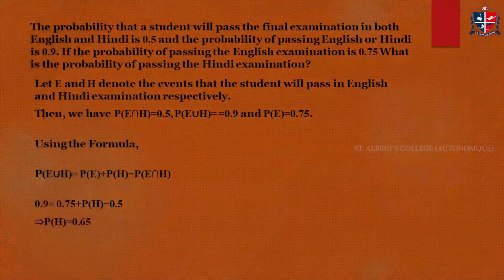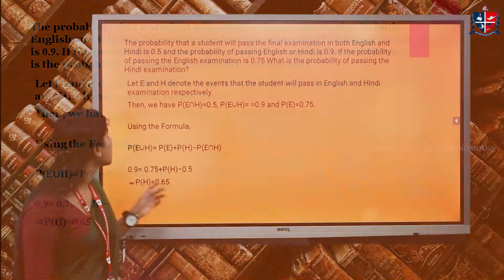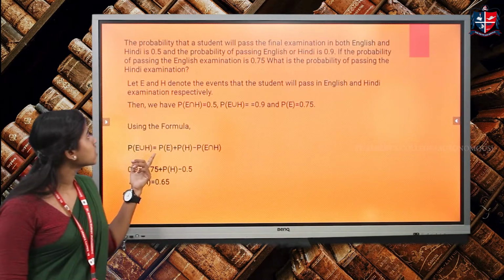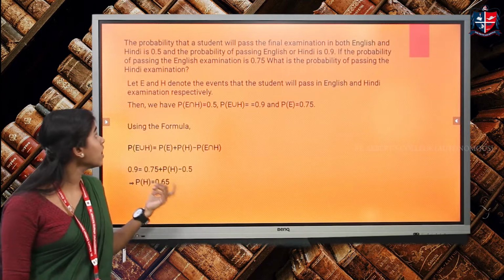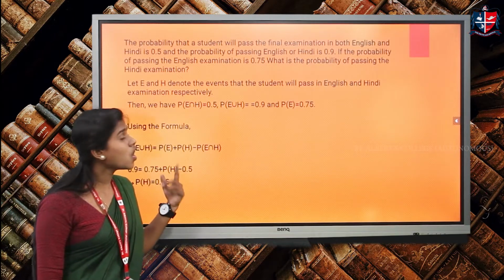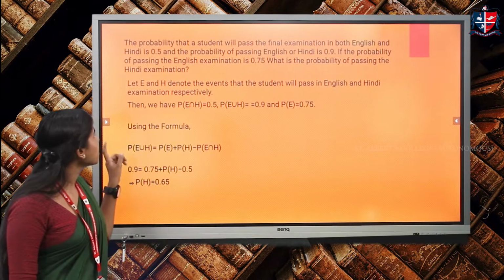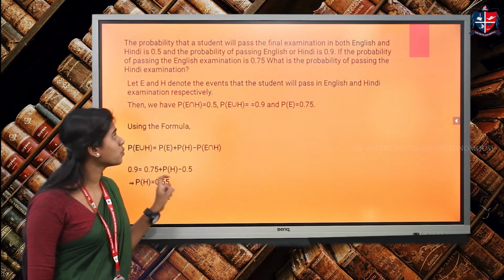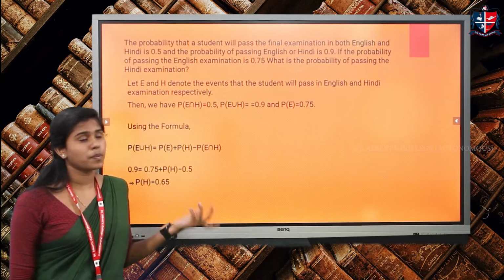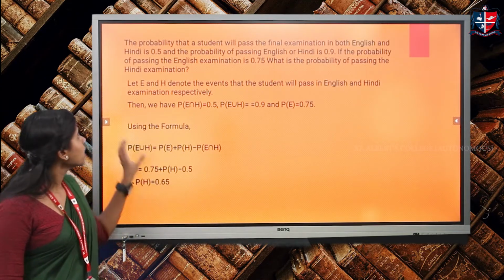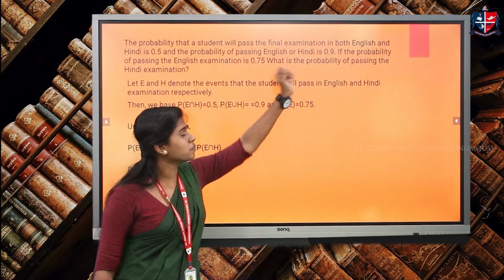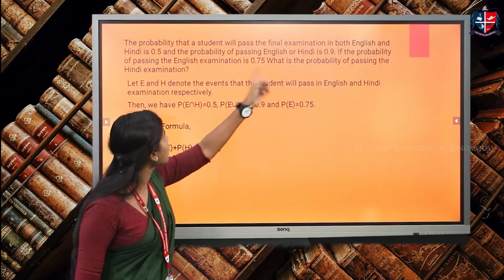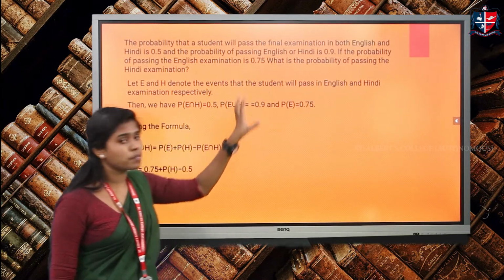So let's have a look at a problem regarding the addition rule of non-mutually exclusive events. The question is: the probability that a student will pass a final examination in both English and Hindi is 0.5, and the probability of passing English or Hindi is 0.9. If the probability of passing the English examination is 0.75, what is the probability of passing the Hindi examination? In this question we have to concentrate on the words both, or, and English. Both represents the 'and'.